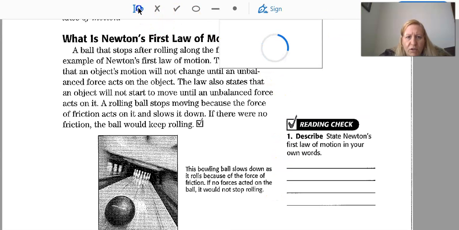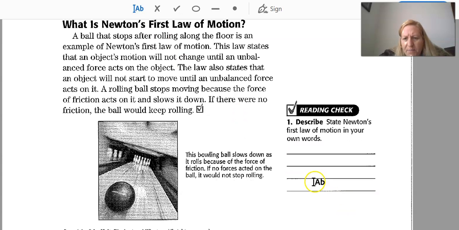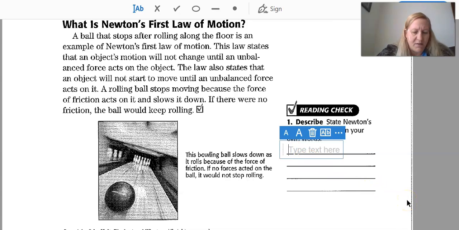Okay, so let's look at our reading check. State Newton's first law in your own words. You can write this down if you want, or you can stop here, write down what you want, and then check it with me later.